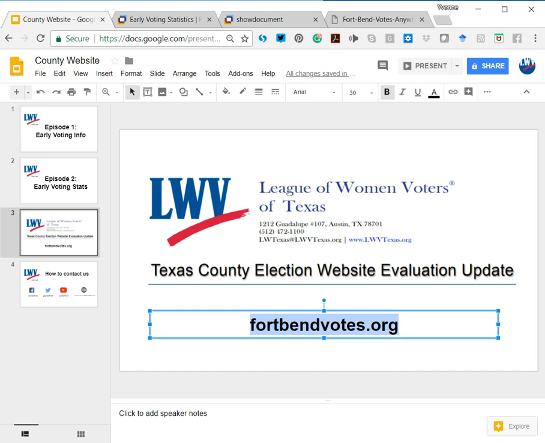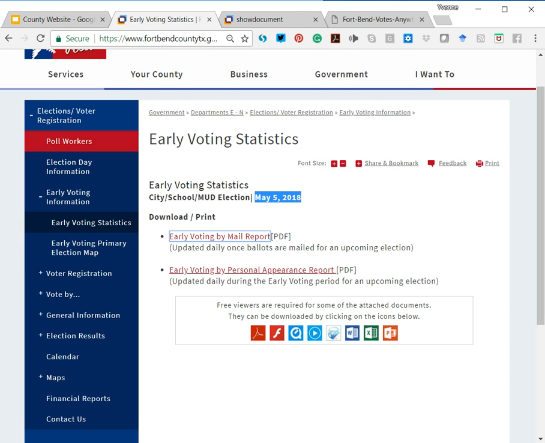So let's go back here again, and we're going to go back to the website. So that was the first report, right? That was the early voting by mail report. You also have, very interestingly, the early voting by personal appearance.